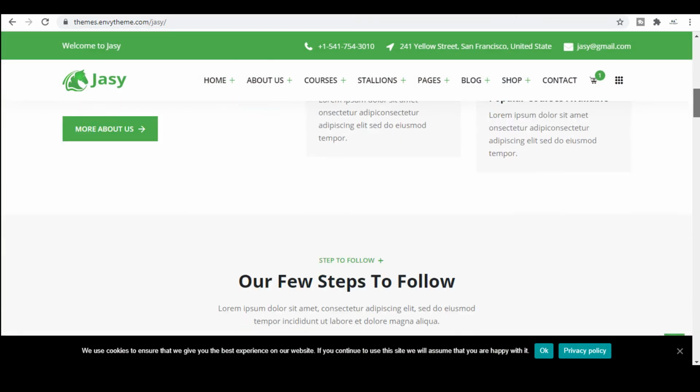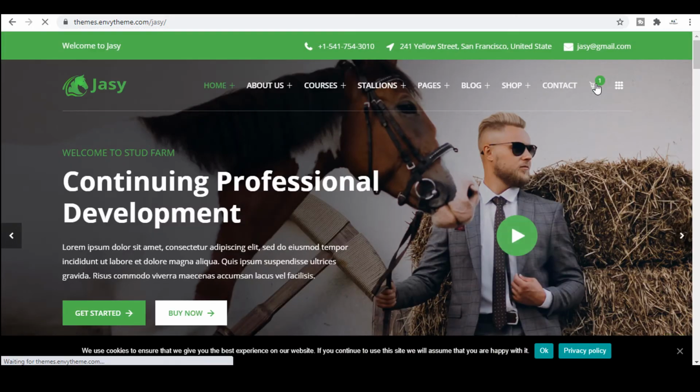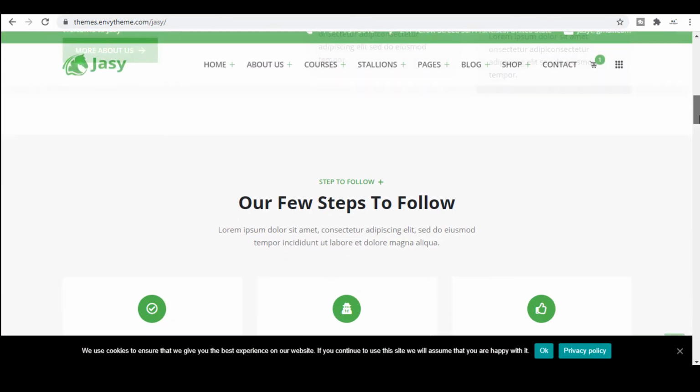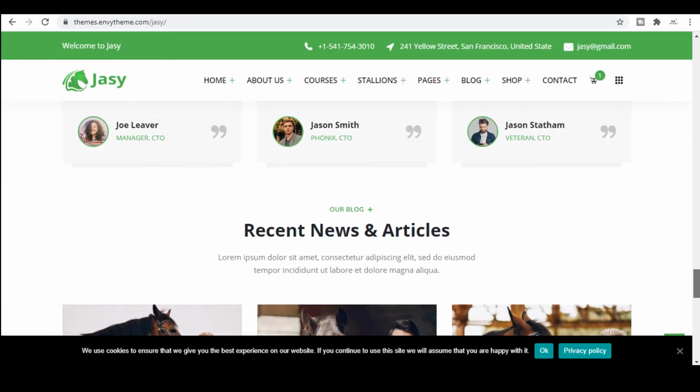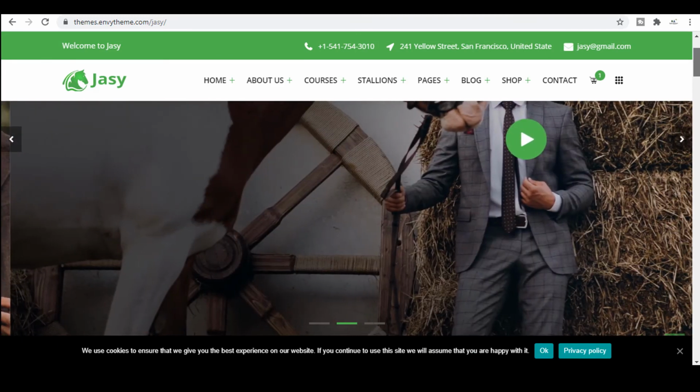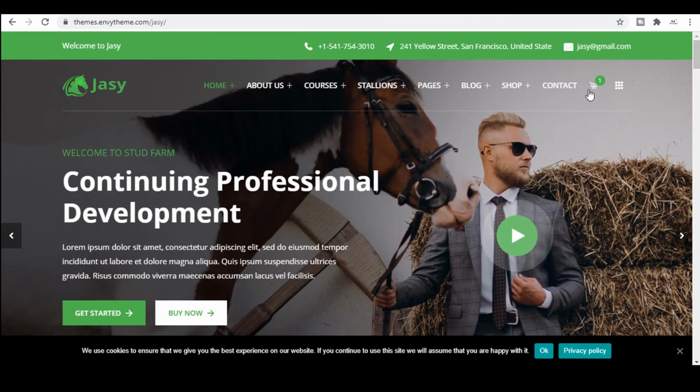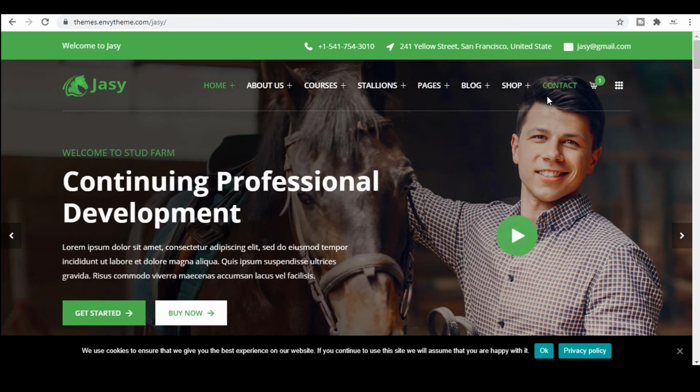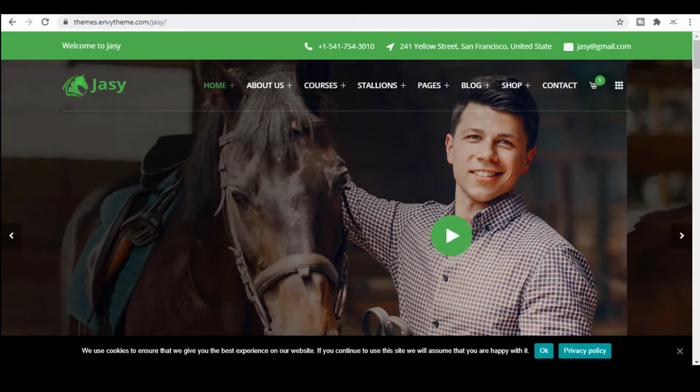And in the cart we now have one item. Let's check whether it is working or not. It is not working because I think this is the demo only, and they're showing that we are adding one item to the cart. And let's move toward another theme, which is at ThemeForest, and which is also for livestock farming, named Cultivation.